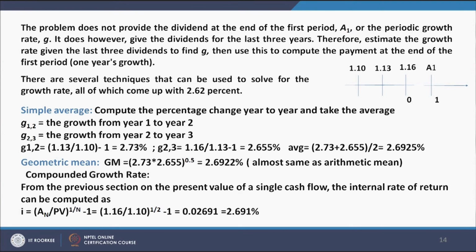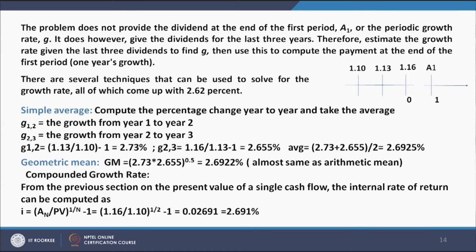So, average is 2.73 plus 2.655 divided by 2 comes out to be 2.6925%. Now, if we take a geometric mean of this percent change, this is 2.73 into 2.655 and root of this 2 multiplications comes out to be 2.6922%, almost same as the arithmetic mean.